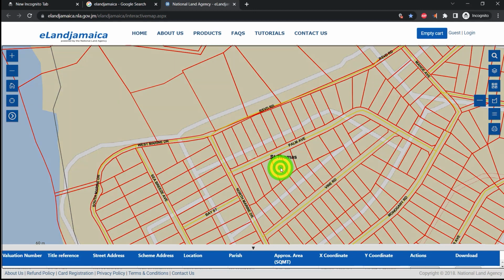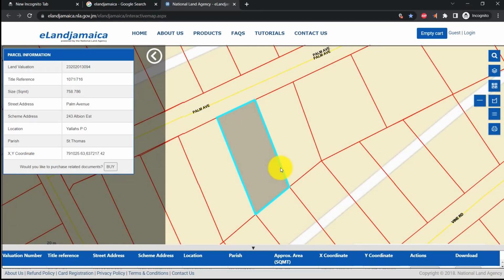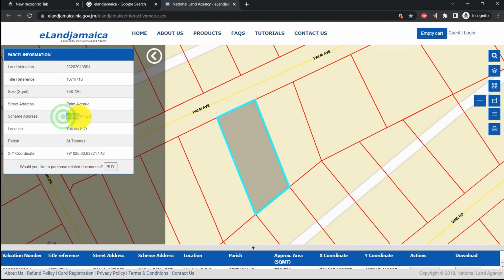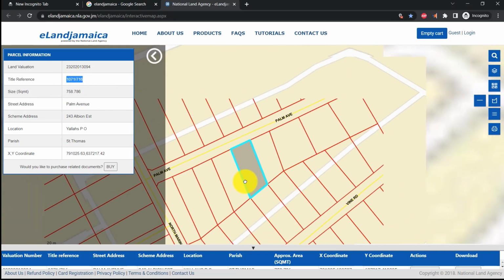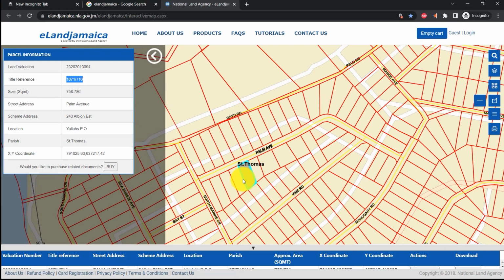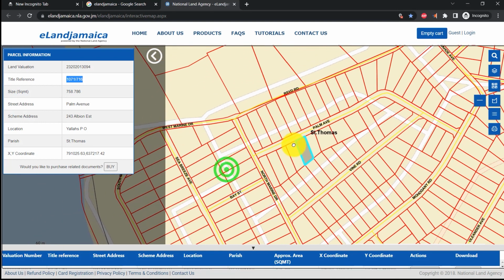So we click on this one, and it gives us the address of the area, which is 242 Albion Estate, Yallow's PO, and it gives us the area of the lot size, 758.786, and a title reference number that is available for us. So if you are working on developing this area or you have access to this land, then you can have this information so you can do some groundwork.